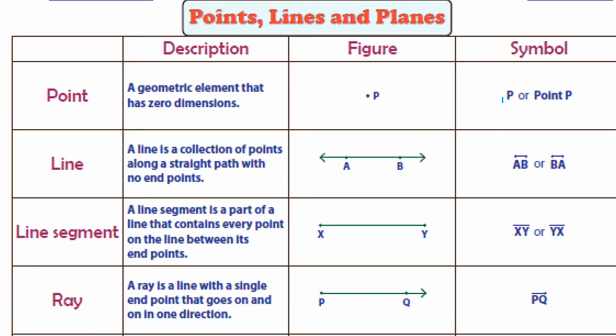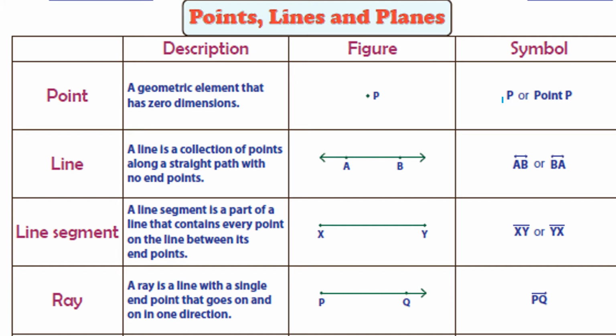And then line. A line is a collection of points along a straight path with no endpoints. See here, it's a line. There are 2 points, A and B, which give the name of the line. We have to write the symbol for the line AB or BA.